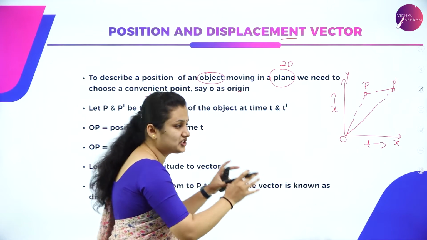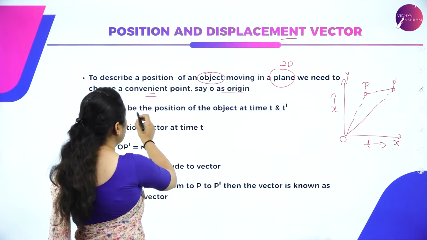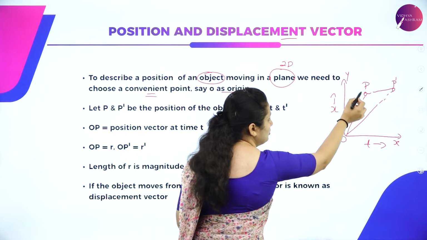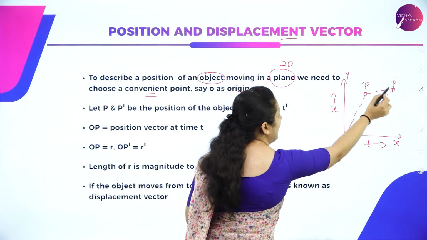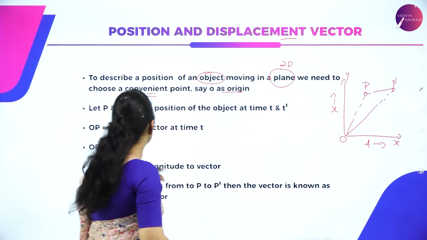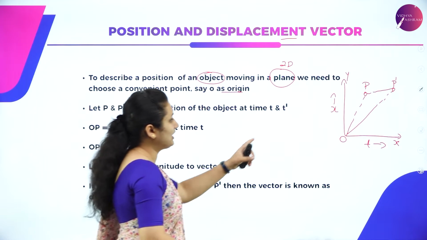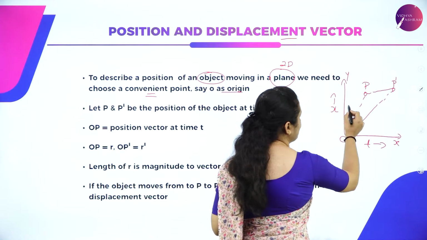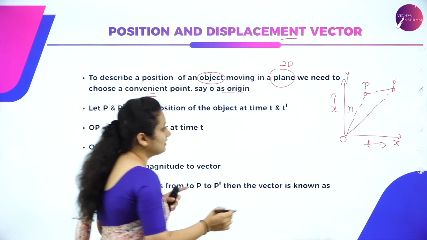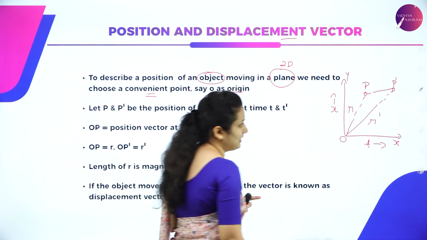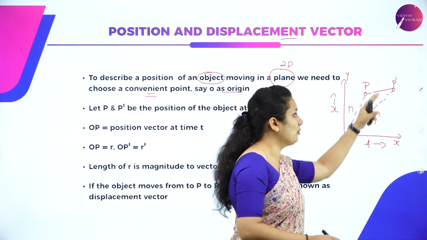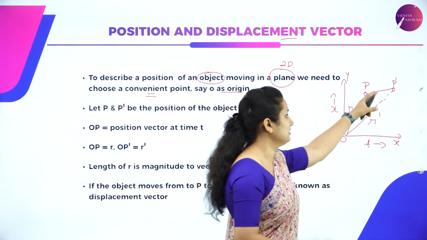This is a position-time plane where P and P dash are the positions of the object at times T and T dash. OP is the position vector at time T, and OP is equal to R. OP dash is equal to R dash. So R and R dash are the position vectors of OP and OP dash at times T and T dash.